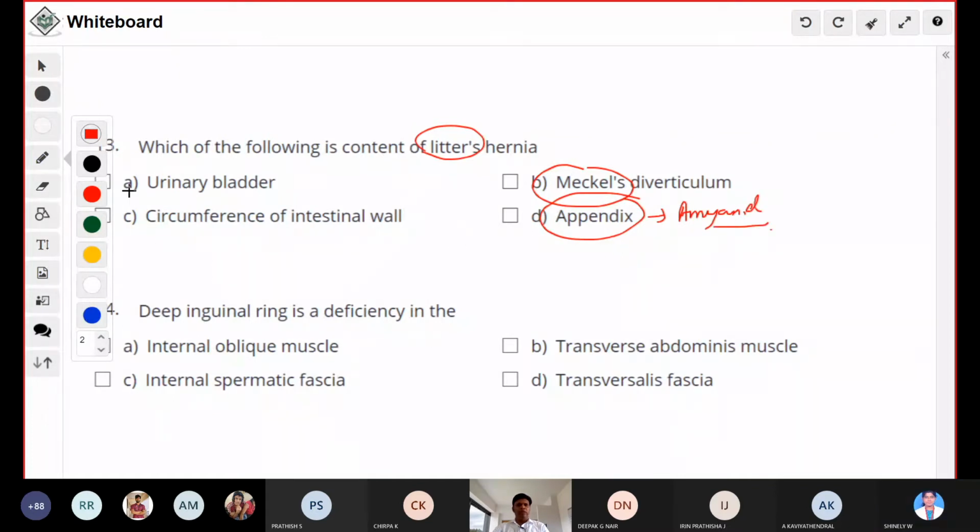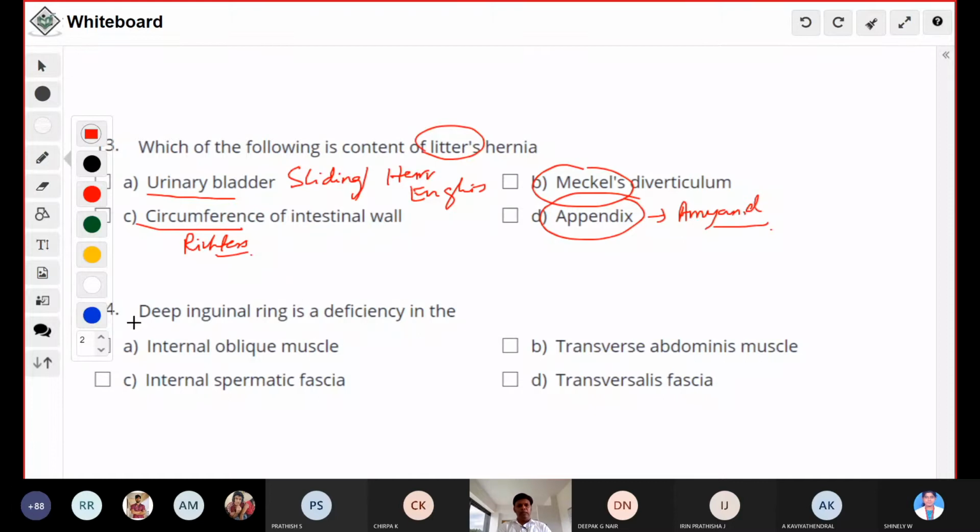If the content is urinary bladder, usually it will be a content of sliding hernia, otherwise called hernia en glissade. Circumference of the intestinal wall, already discussed, is Richter's hernia.